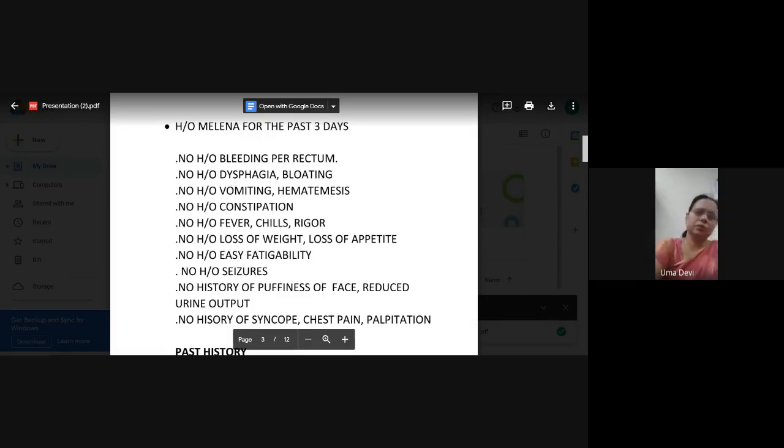Now, suppose a patient gives a history of recurrent vomiting, then diarrhea. It can be like on and off they'll be getting, with a history of fever, with night sweats, with the loss of weight and loss of appetite, and now coming with abdominal distension. So what will you think of? Tuberculosis. So we should never forget tuberculosis here. So it's not only no history of fever, chills and rigors, not only malaria, and also you have to rule out tuberculosis also. So that is very important.